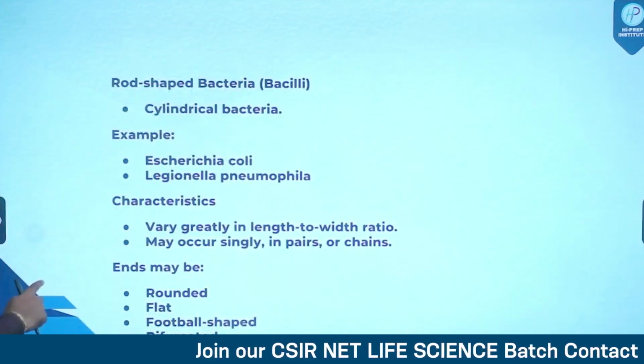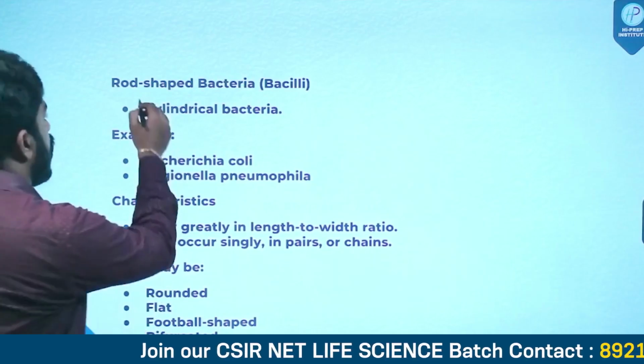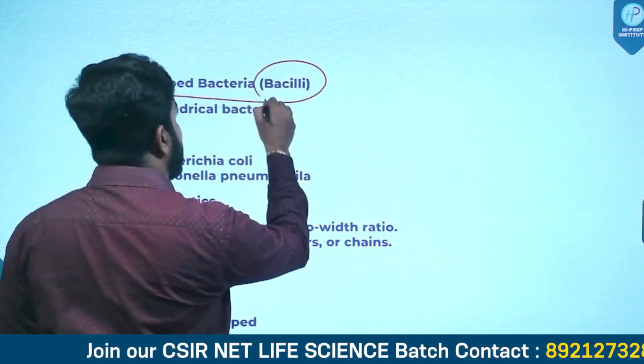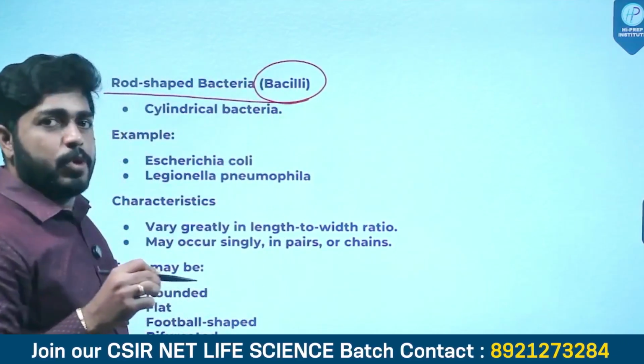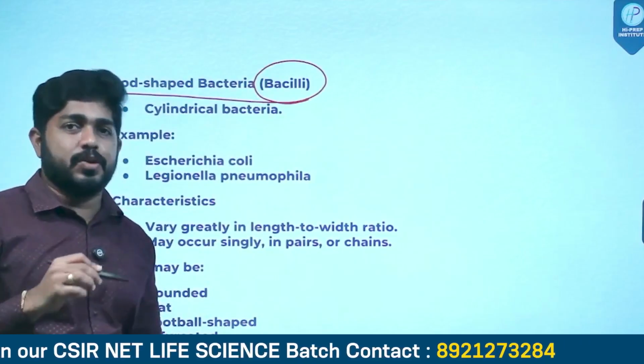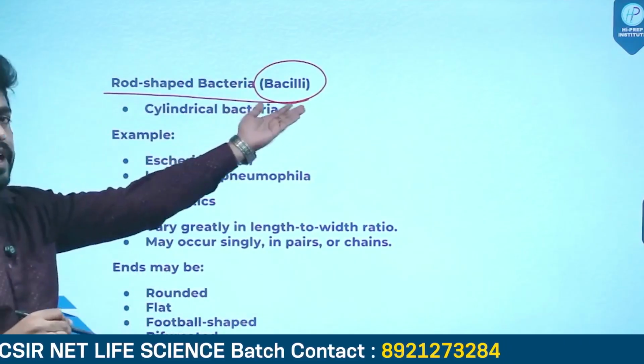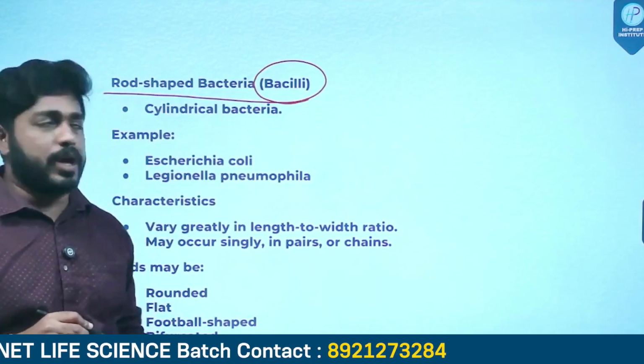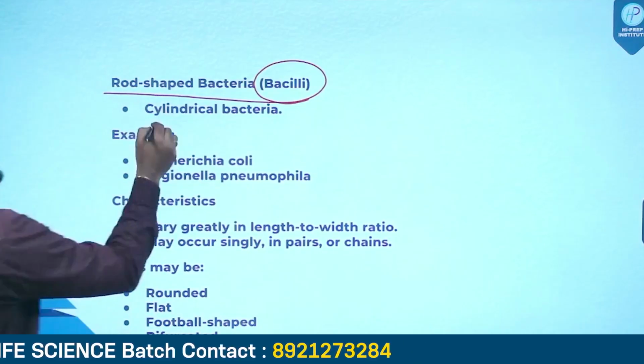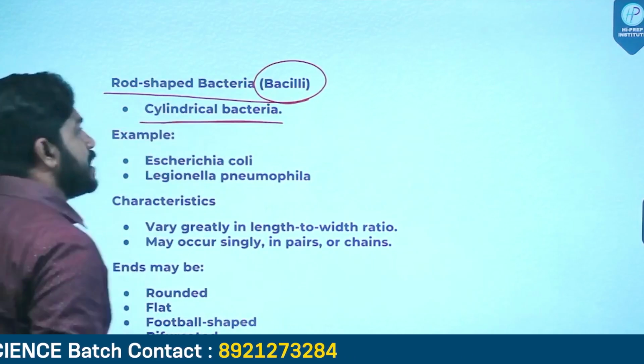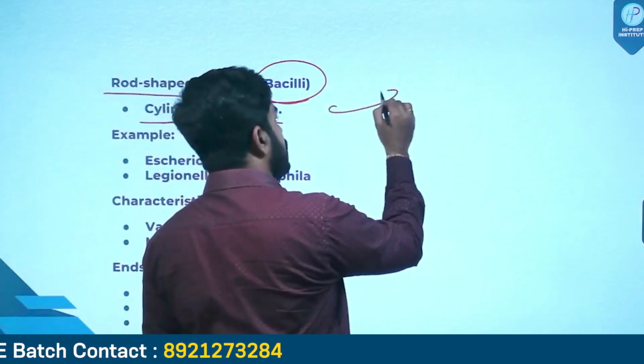And coming to the next shape, these are rod-shaped bacteria called bacilli. Bacilli is plural, bacillus is singular. Bacilli is a very common term in microbiology. These are cylindrical bacteria. Cylindrical means rod-shaped structure.